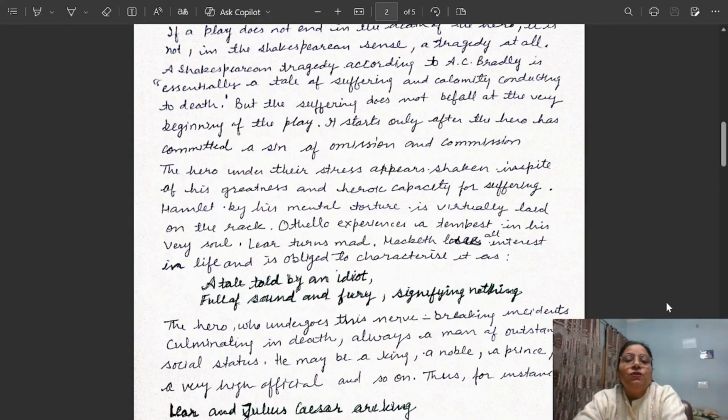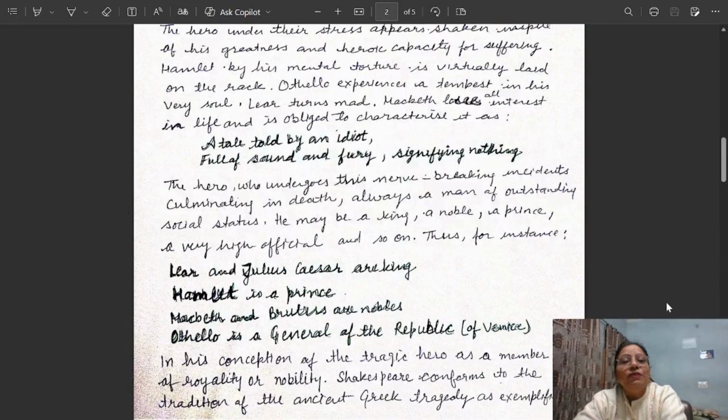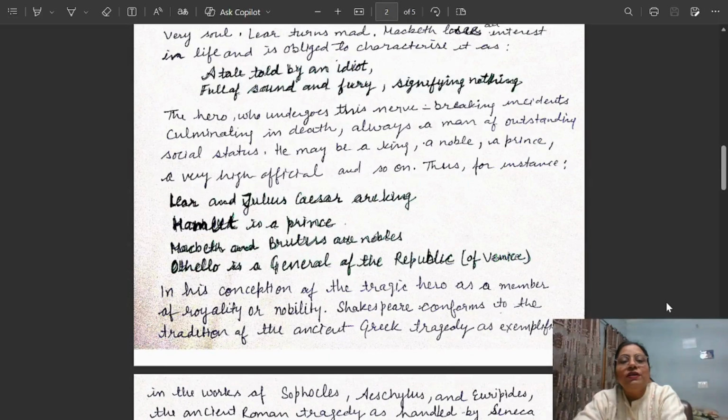Macbeth loses all interest in life and is obliged to characterize it as a tale told by an idiot, full of sound and fury, signifying nothing. So, these are important lines from the play Macbeth. These you have to put as a critical comment. This is not a critical comment but a critical thought.